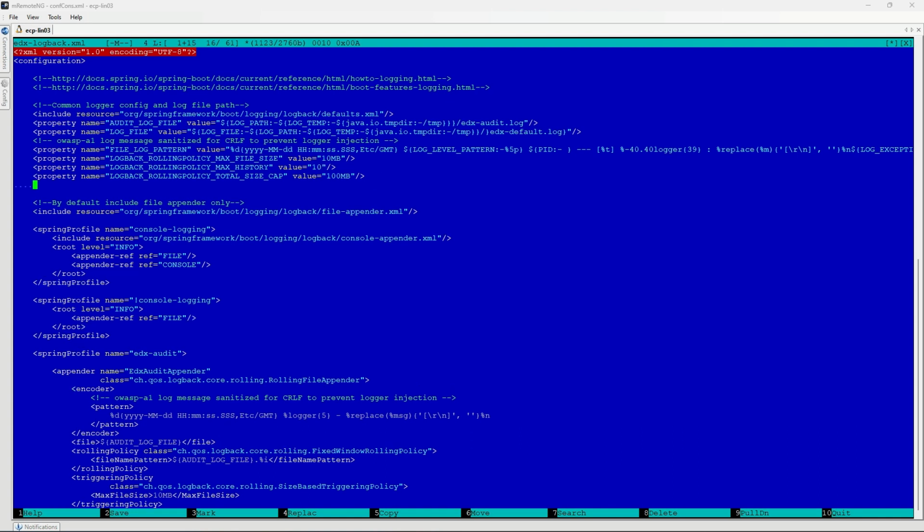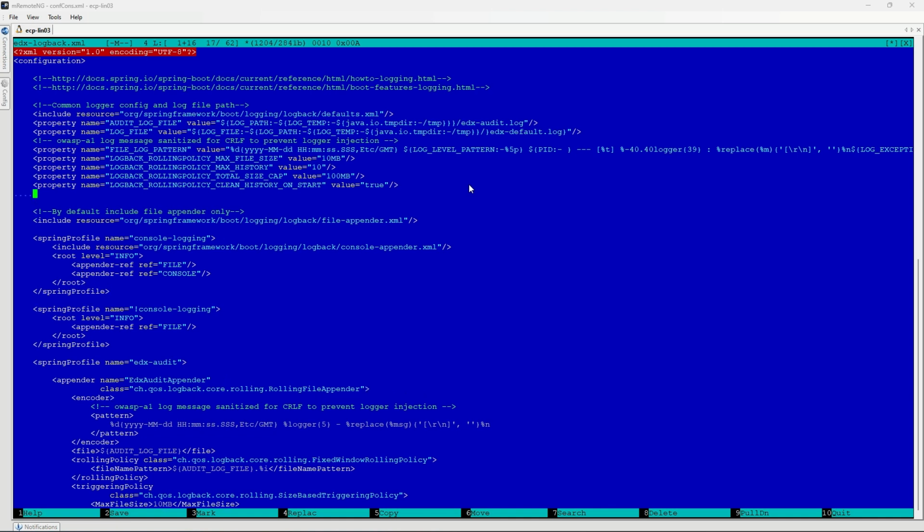There are two more properties that can be added to edxlogback.xml. The first one is logback rolling policy clean history on start property with values true or false. If the value is true, all log files will be deleted during start of EDX. Default value is false. The second one is logback rolling policy file name pattern property, which defines the file name pattern for rolled over log files. For more information about file name pattern, please refer to the EDX administration guide.